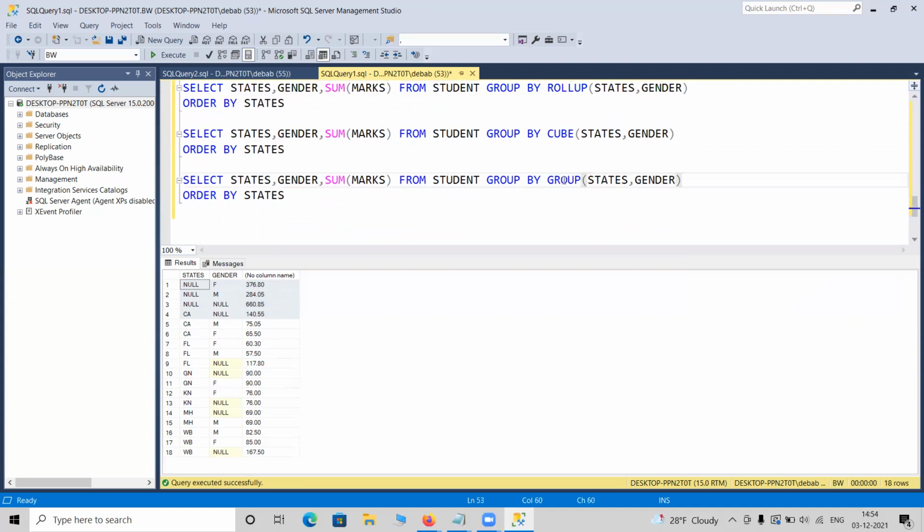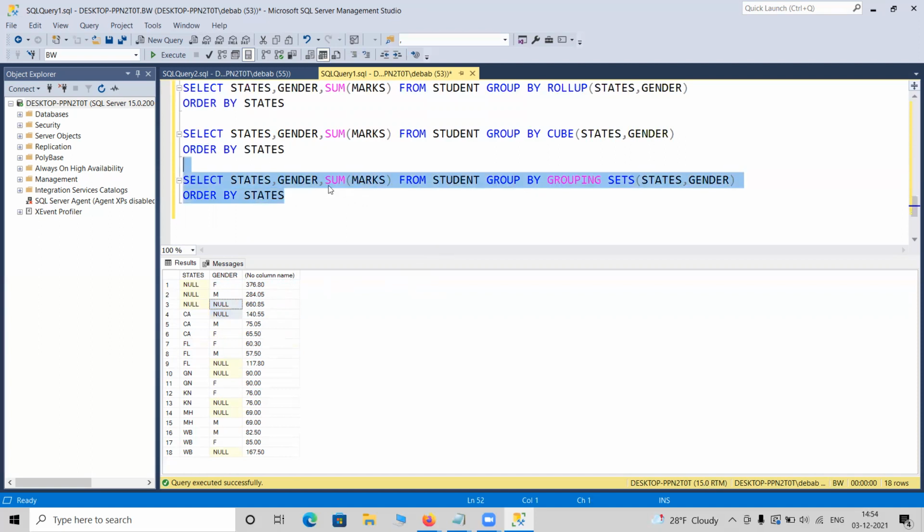If I write grouping sets, what it will do is simply discard the general values, meaning the normal ones from which we started. These normal values it will discard, and it will keep only the values with null. Suppose you are only interested in the subtotals, you do not need to show the original data, California male, California female.